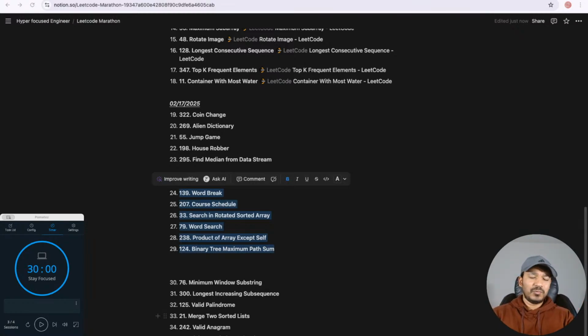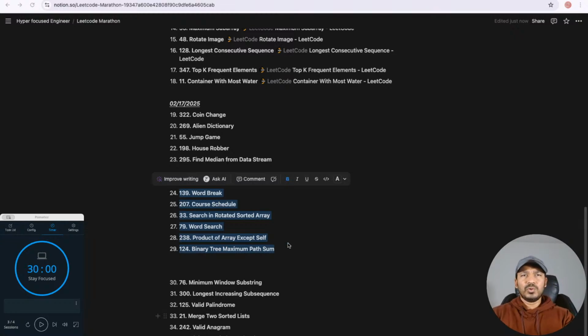So we are following a series in which I'm solving the Blind 75 problems. So far we have solved 23 problems. Today on the agenda, I have plans to solve 6 more problems. I have shared the names of those problems here: word break, course schedule, search in rotated sorted array, word search, product of array except self, binary tree maximum path sum.